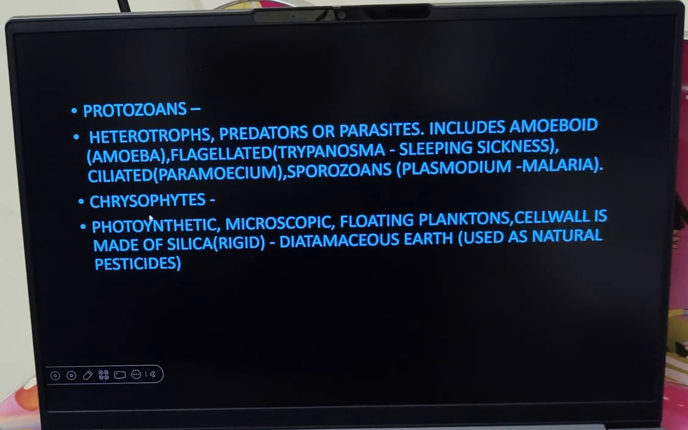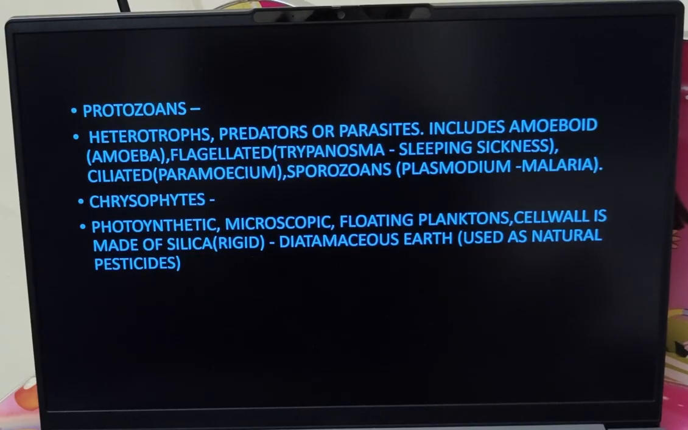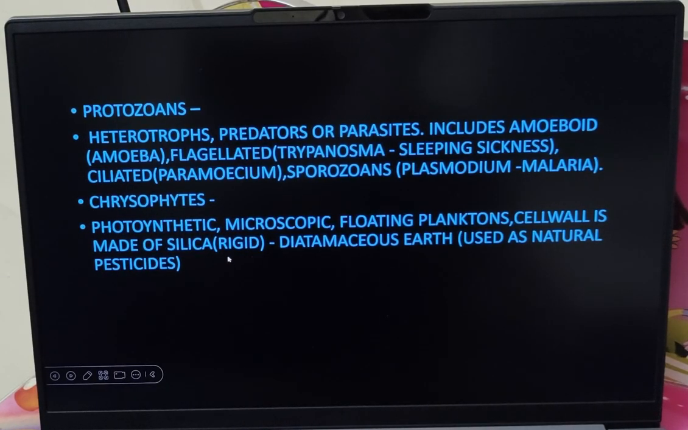Next variety is the chrysophytes. They are basically photosynthetic and microscopic. They are floating planktons. Floating planktons are plant-like organisms that float in water, and the cell wall is made up of silica, which is highly rigid.